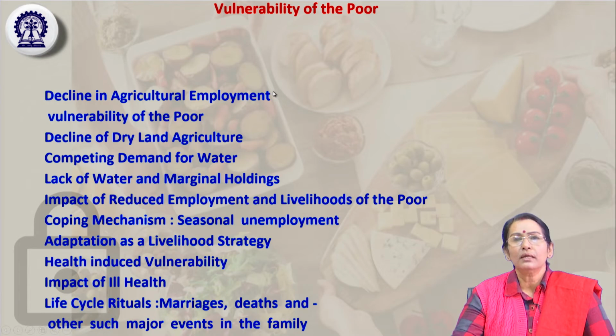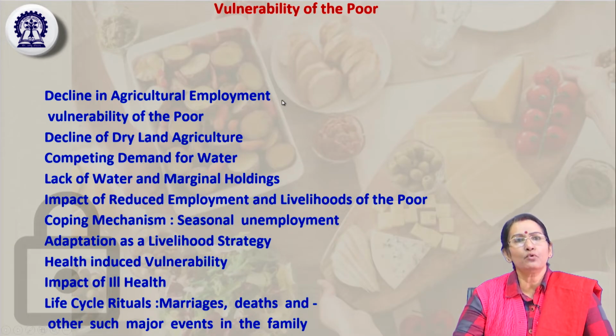Nowadays more and more landlords are selling their lands for other purposes, like the development of pump farms and other infrastructure, instead of giving it for agricultural purposes. So there is a high decline in agricultural employment. The agricultural laborers, who are solely dependent on agricultural jobs, become unemployed. So that is one of the reasons, one of the factors of the vulnerability of the poor.